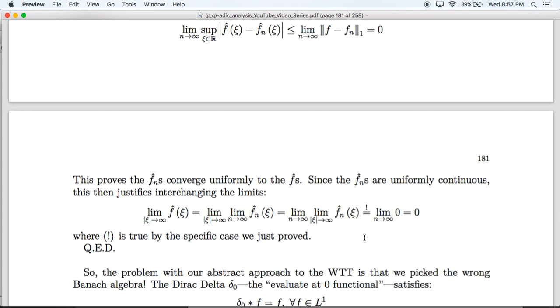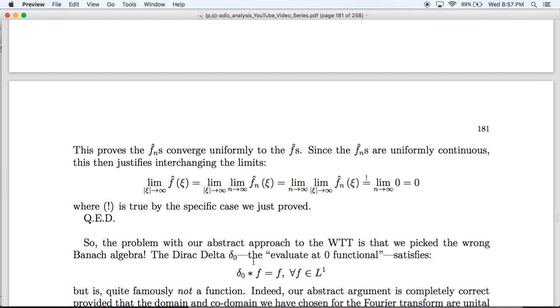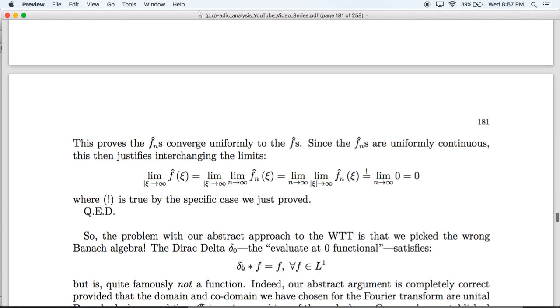So the problem with our abstract approach to the WTT, at least in the case of L1 of R, is that we picked the wrong Banach algebra. In particular, the identity element of L1 of R is actually the Dirac delta, the evaluate-at-zero functional, and it's a fundamental property of the Dirac delta that when you convolve it with any L1 function, the result is the same L1 function.